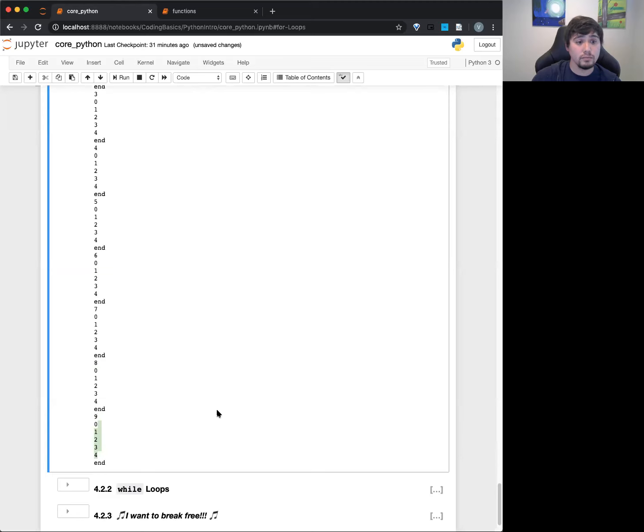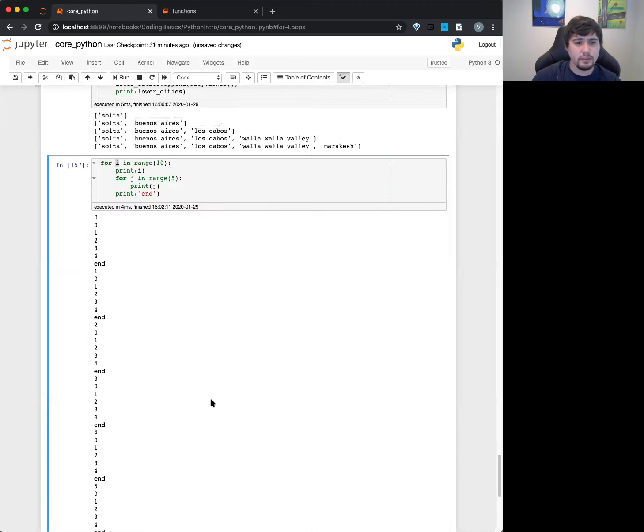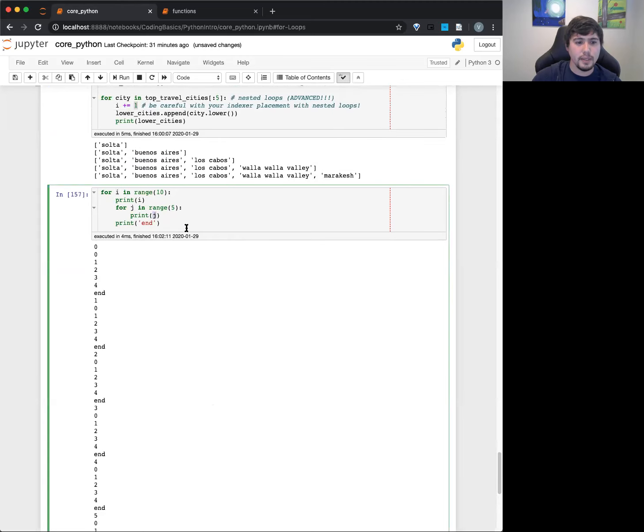Okay, cool. Does that make sense to everyone? How's this kind of repeating through? Any questions at all about how this works? Okay, cool. So those are some nested loops.